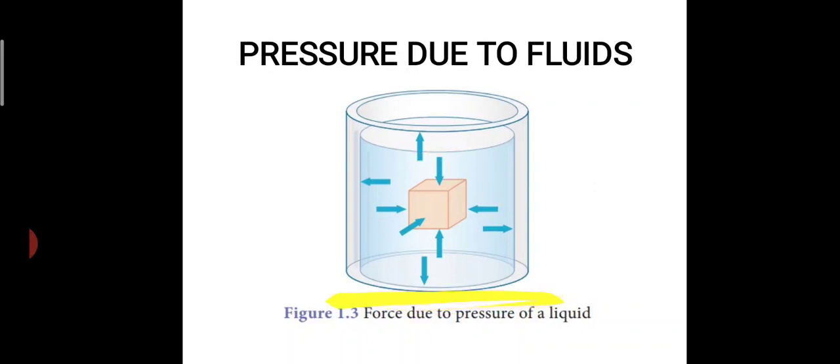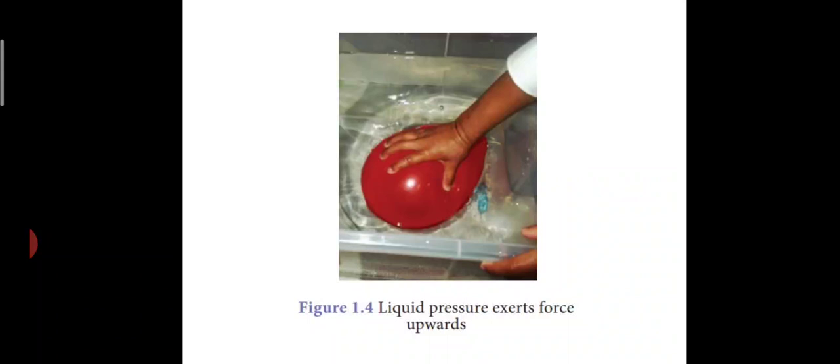So this is the surface. The pressure will be exerted on the walls of the container. When you take a solid and immerse it inside the liquid, the pressure will be exerted on the walls of the surface. Similarly, when you try to immerse an air filled balloon, it will try to come up. The balloon will not sink inside. This shows that water exerts pressure in the upward direction.